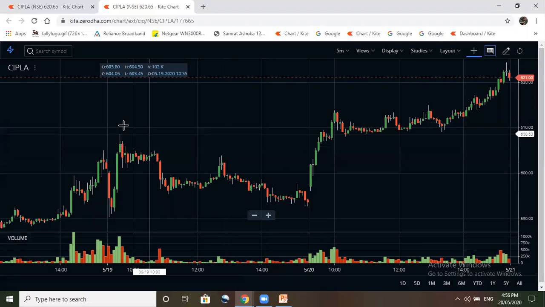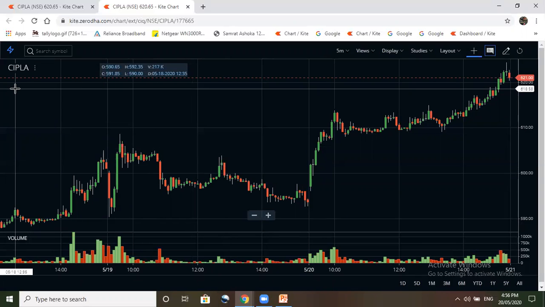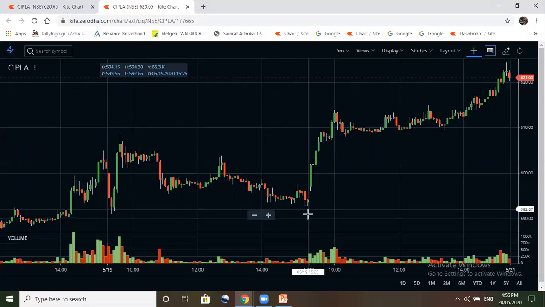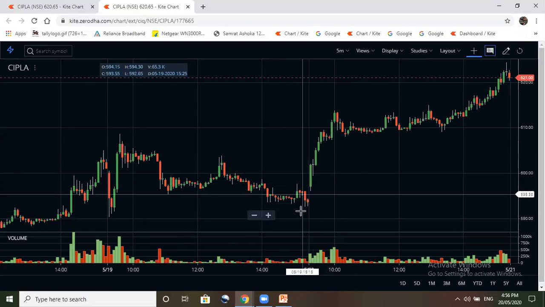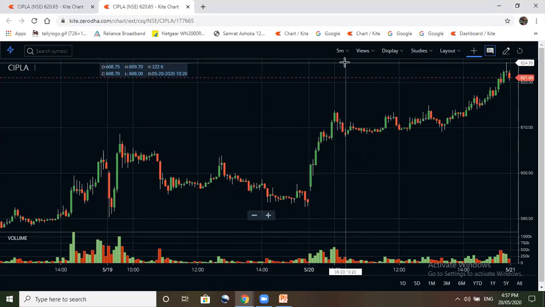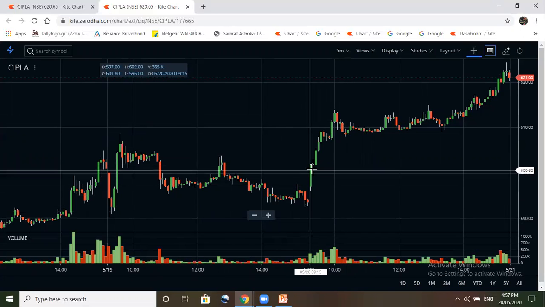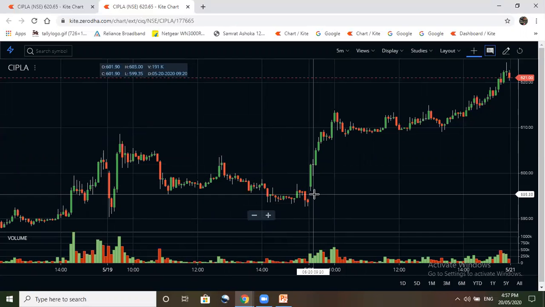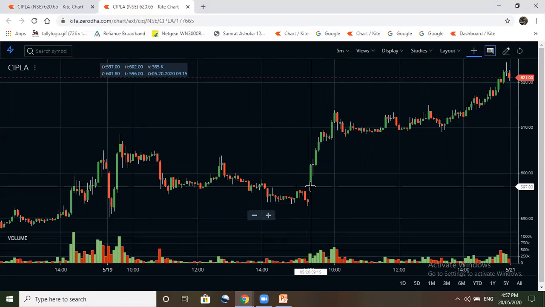So this is the chart of Cipla, and this is today's trade. On the 5-minute chart, you got the trigger here: at the opening only it opened gap up and the candle was good.